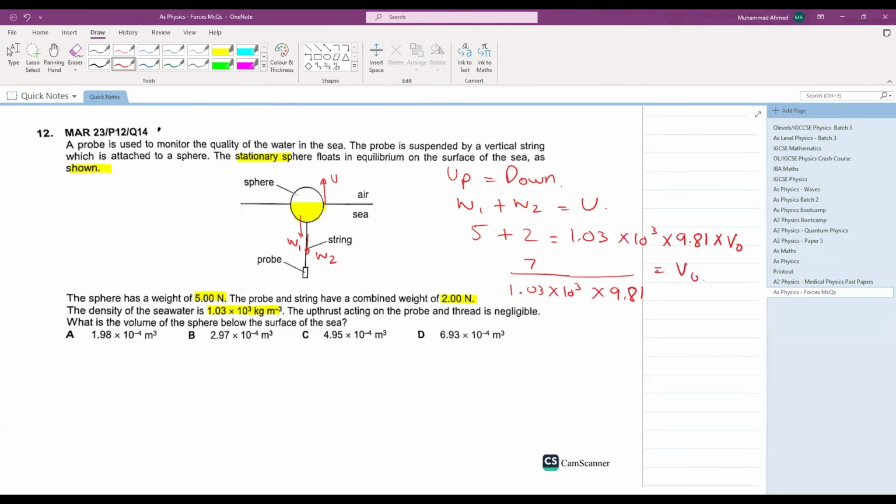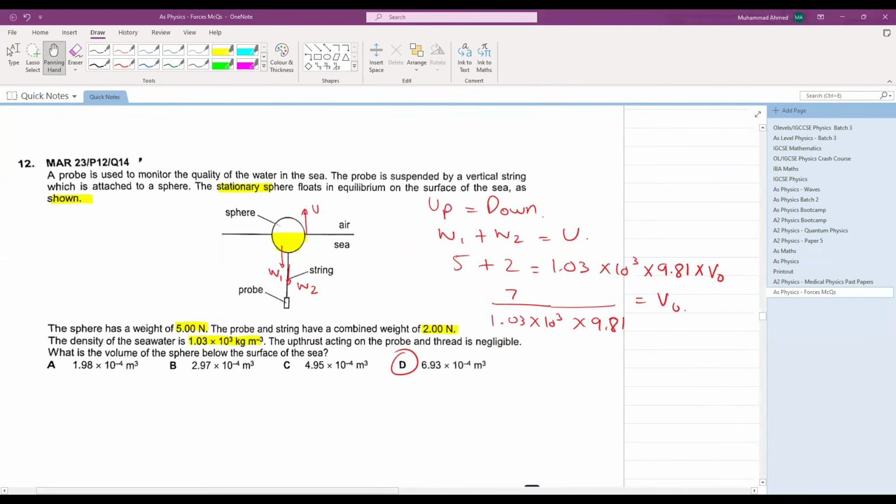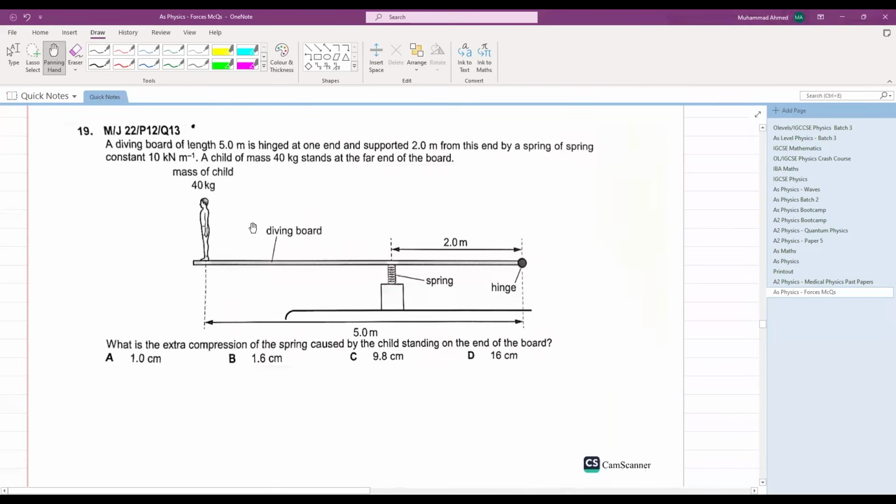This comes out to be what? 6.92 into 10 raised to the power of minus 4. D is your answer. Let me check the question. 91. The answer to 91 according to the marking scheme is D. Perfect. Let's try this out.